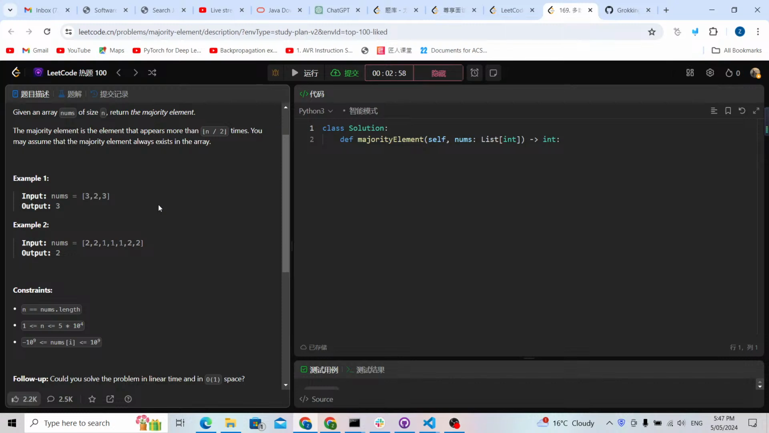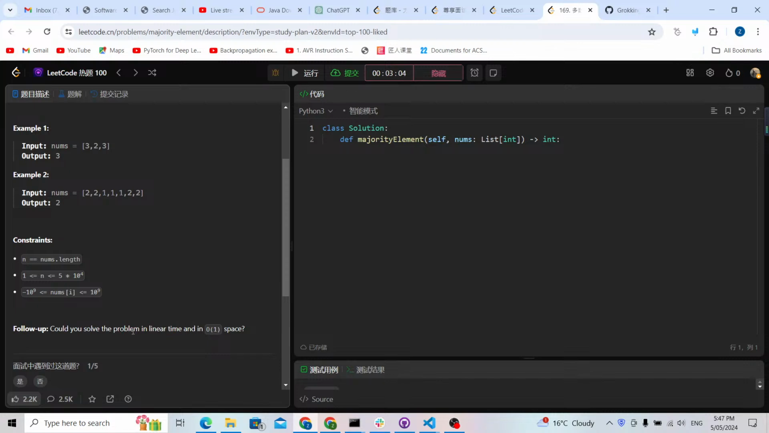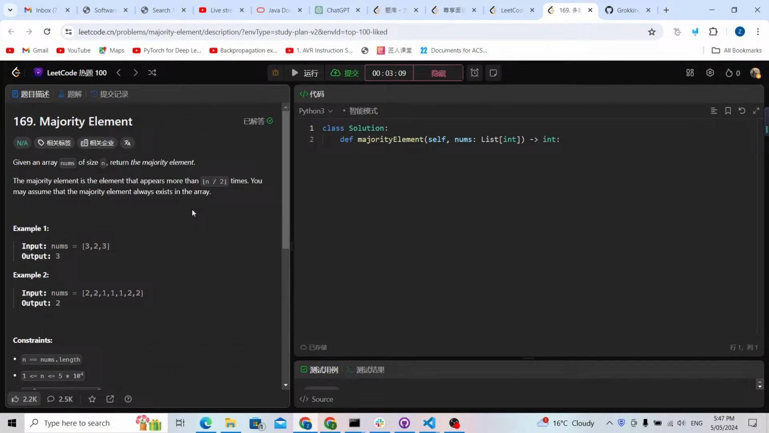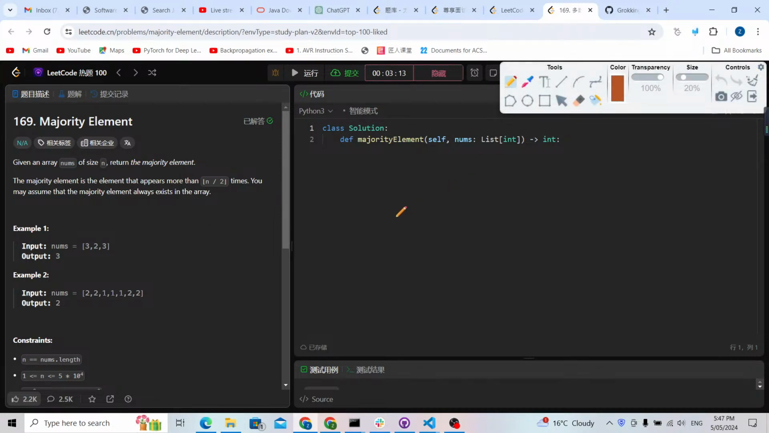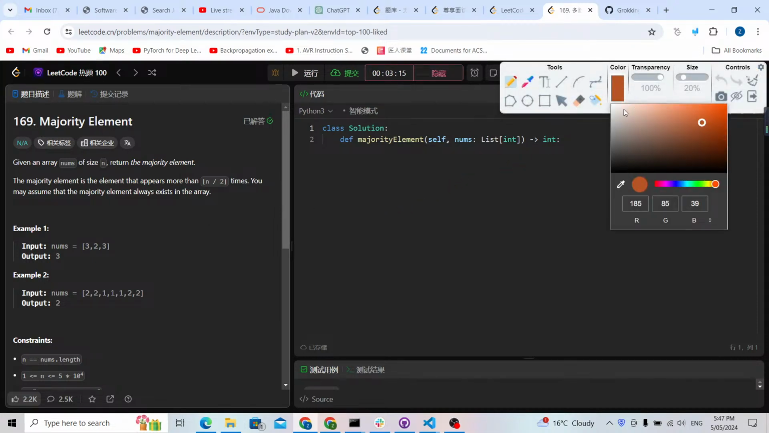If we use extra space, we can use a hash table. Of course, we can do that, but we cannot use extra space. So in this example, I'm going to use O(1) space and O(n) time. This is why we're going to use the Moore voting algorithm. So the algorithm is like this.